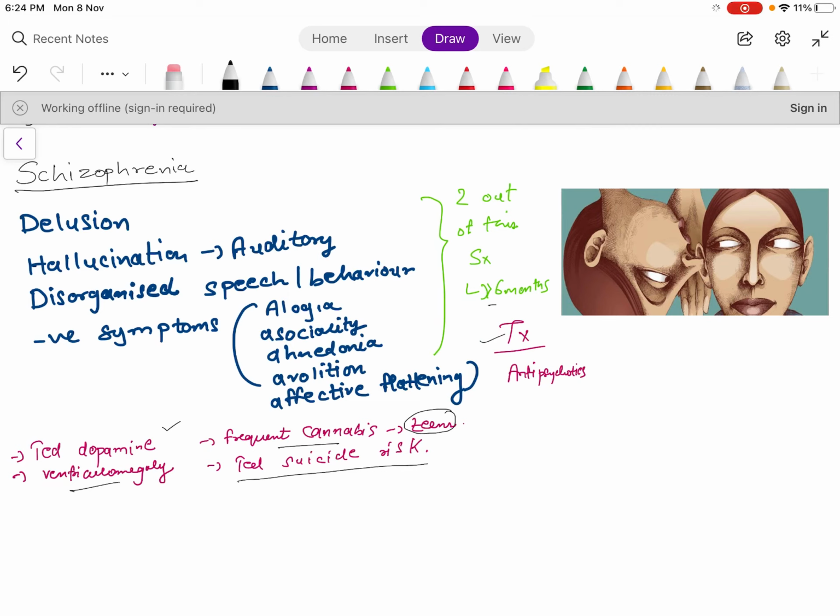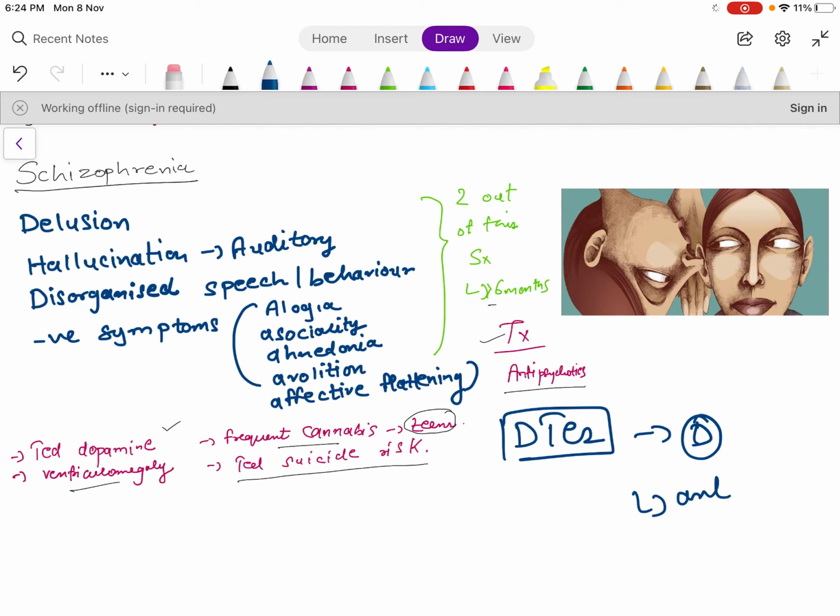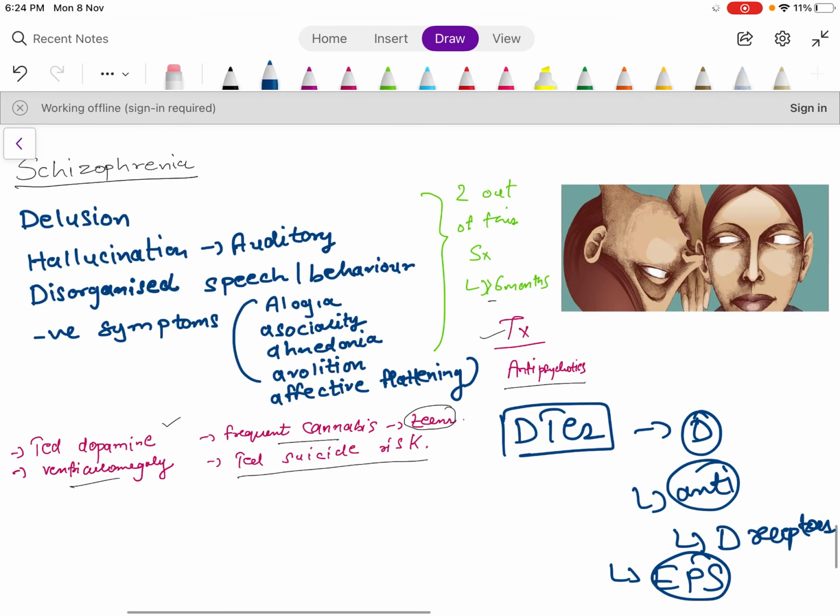What is the treatment? The treatment for schizophrenia is antipsychotics. Because in this disease there is increased dopamine level, we will inhibit the dopamine receptors. By inhibiting dopamine receptors we can prevent the symptoms, and these antipsychotics mainly inhibit the dopamine receptors in the brain. But due to this there can be EPS side effects. However, with newer generation EPS side effect is less, so newer generations are preferred.